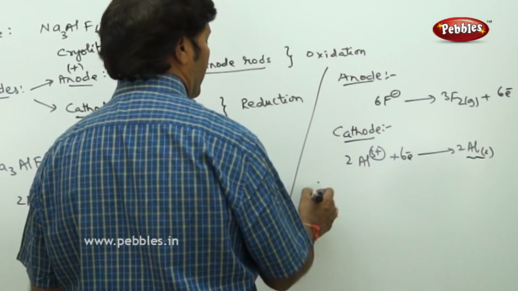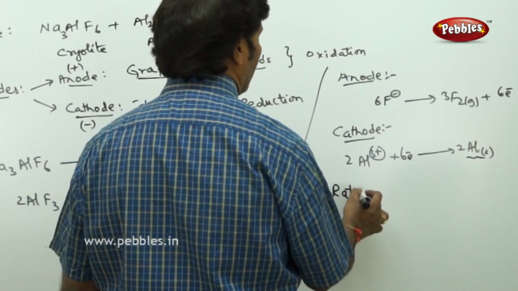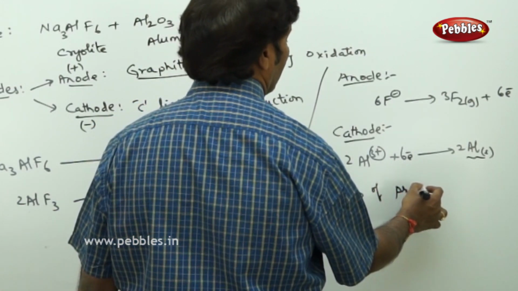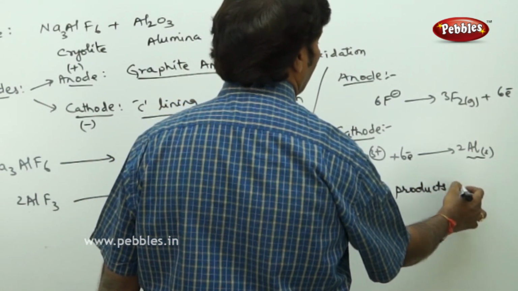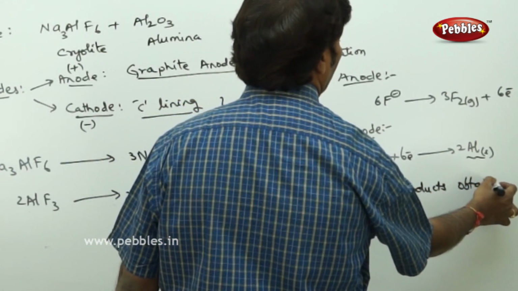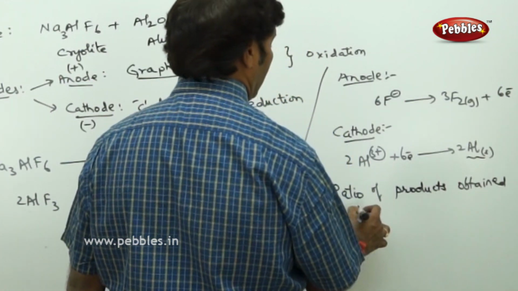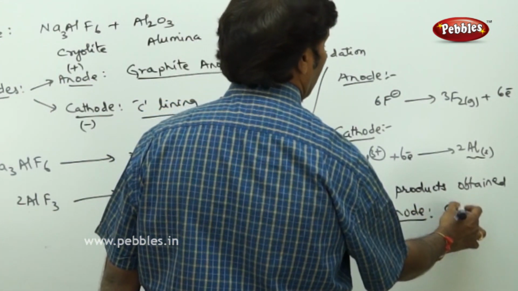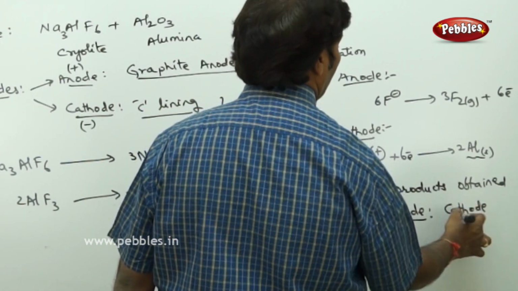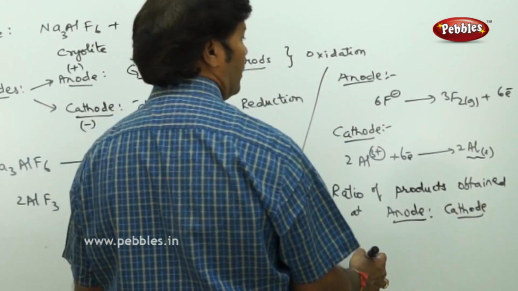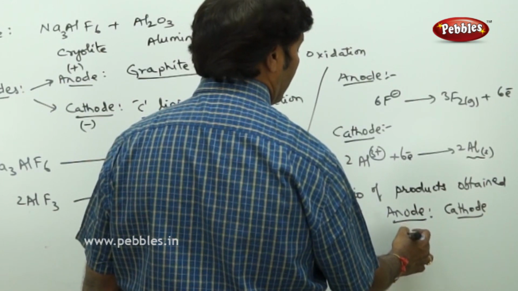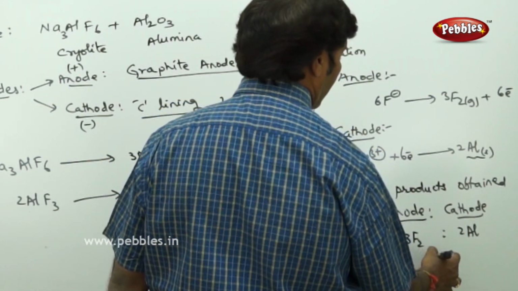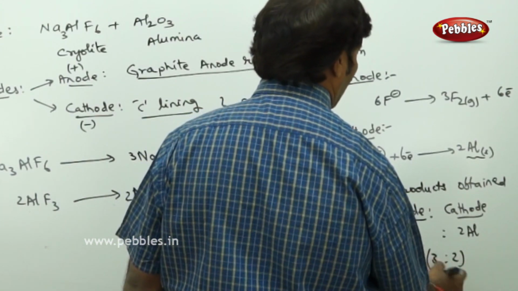One important point we have to note down here is the ratio of the products obtained at anode to cathode. At anode we can take 3 moles of fluorine, and at cathode 2 moles of aluminium. So therefore the ratio is 3:2.